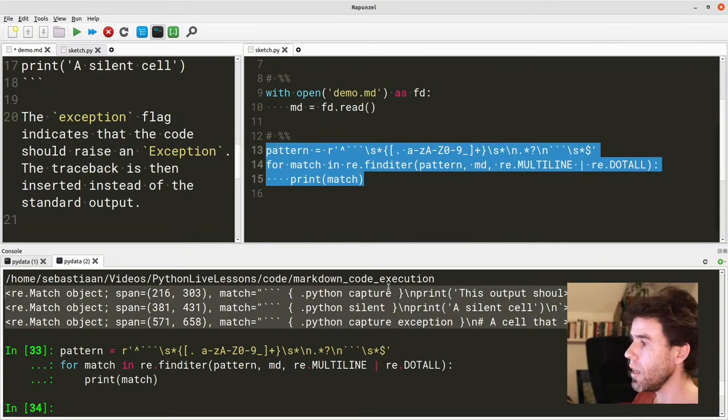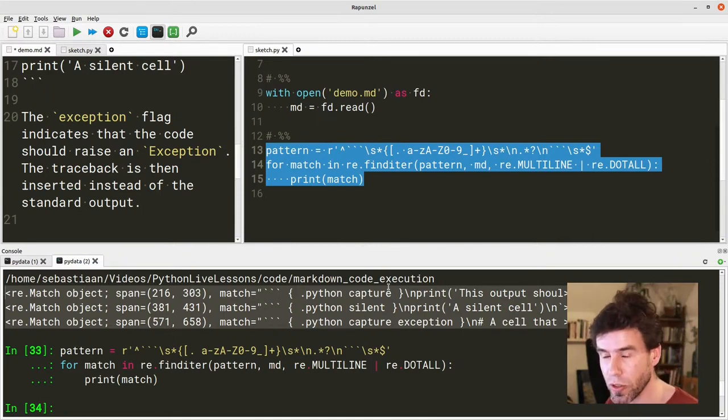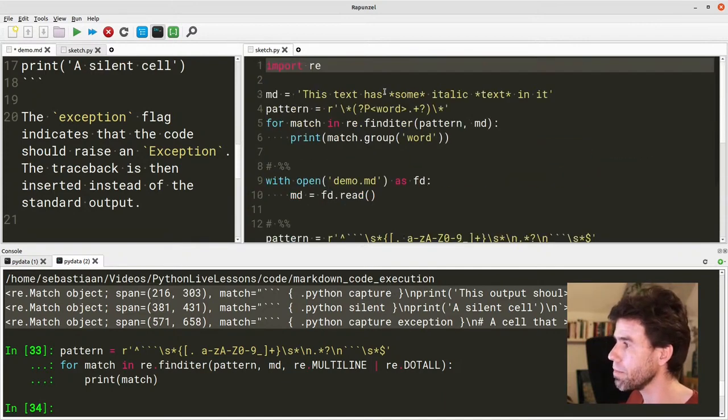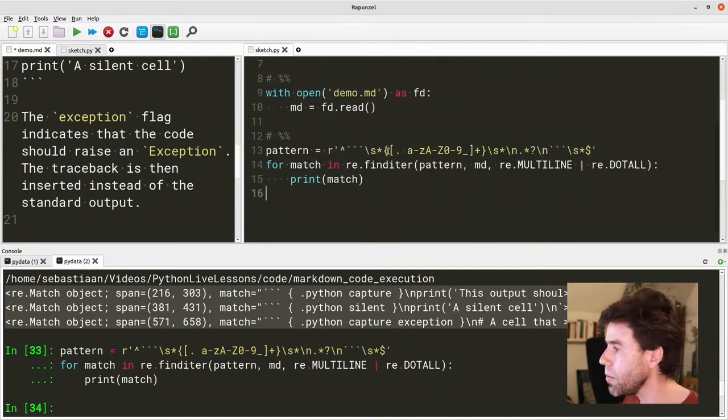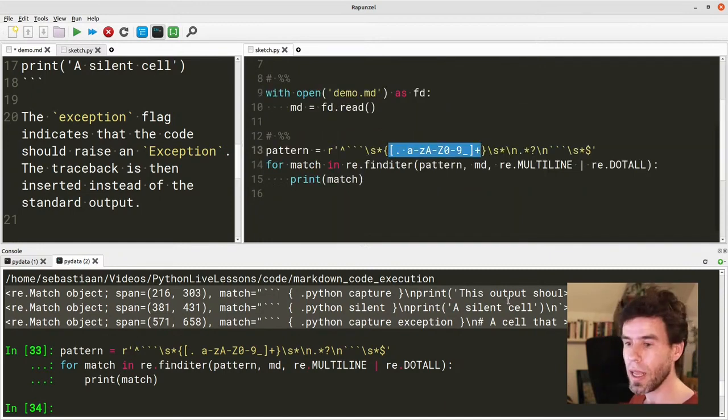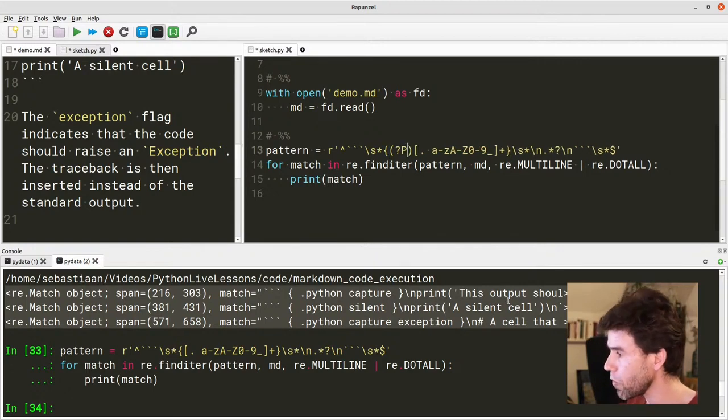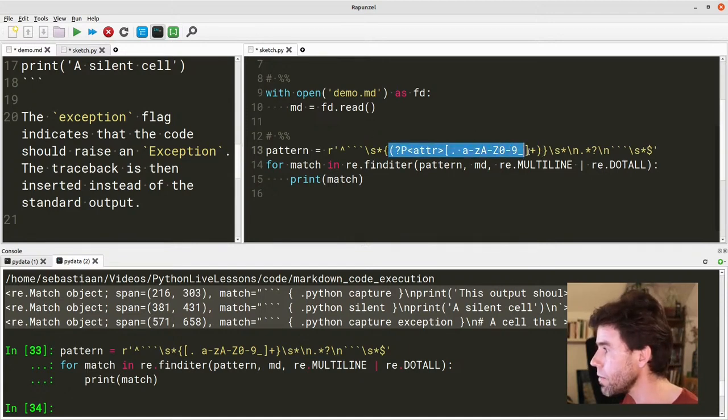But now we also want to extract the attributes and the actual code. And we're going to do that by naming these things in the same way that we named the word in our example above here. So let's start by naming the attributes. So this is what we want to give a name. How do we do it? Well, in the same way. We say ?P<attr> for attribute. This should not be there. And then here. And now everything inside here has the name attr.